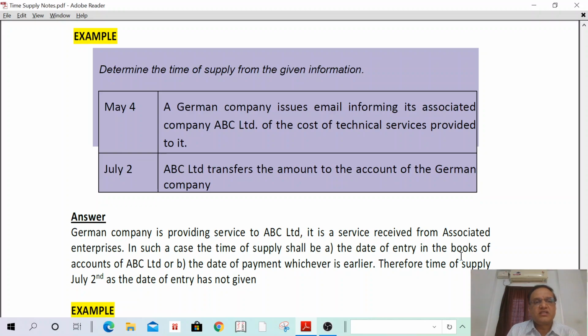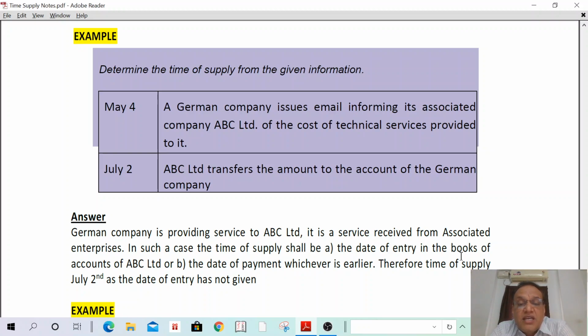One more example. The example is based on import of service from associated enterprises. In such a case, what is the time of supply? Date of entry in the books of accounts of the recipient or date of payment, whichever is earlier. I will read the question. Determine the time of supply from the given information.